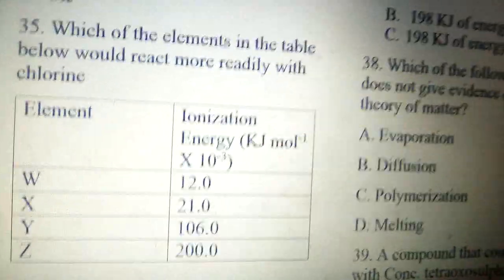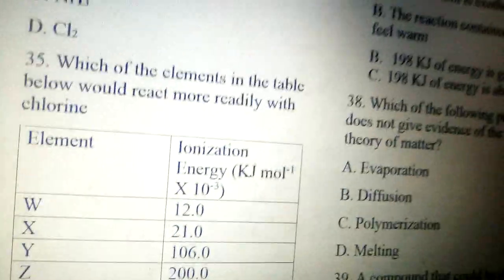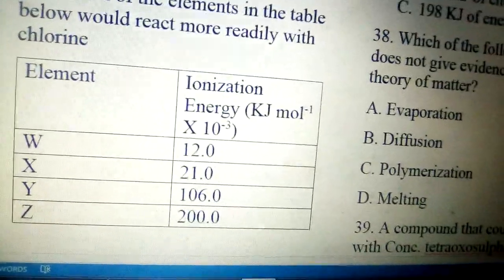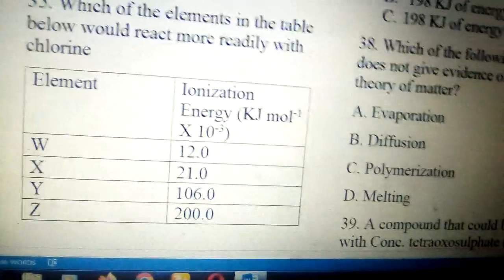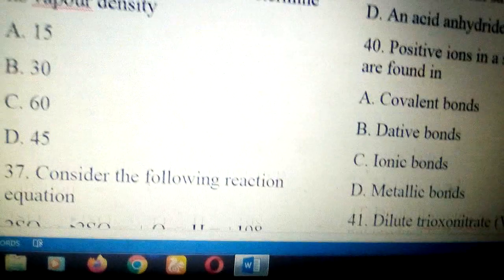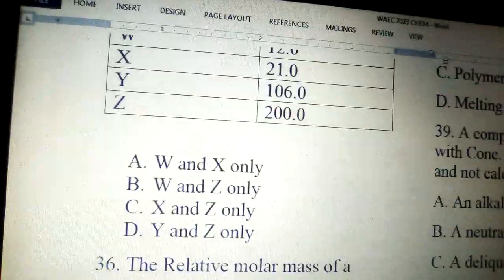So if you take a close look at the table, we see that W and S are metals because they have very low ionization energy. So W and S are the metals, and they will likely react with chlorine. So the answer to the question is A, W and S only.